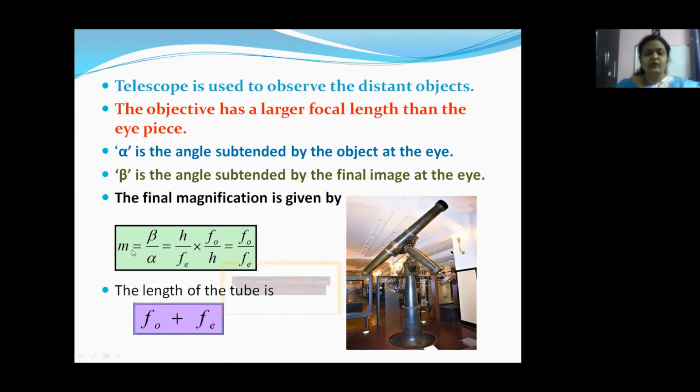So according to the angular magnification formula, m is equal to beta by alpha. On calculation, we have Fo by Fe. The magnification due to a telescope is given by Fo by Fe. The length of the tube for a telescope is given by Fo plus Fe.